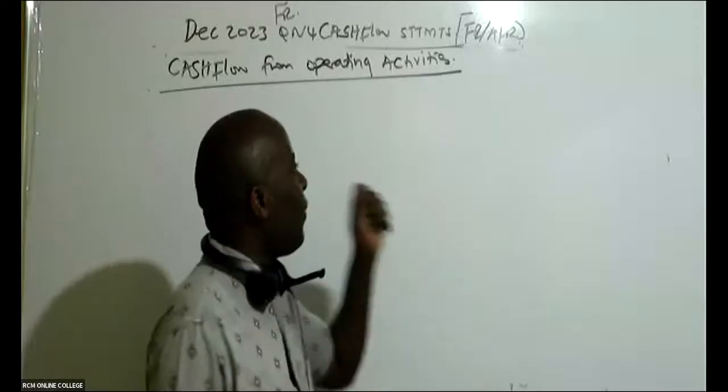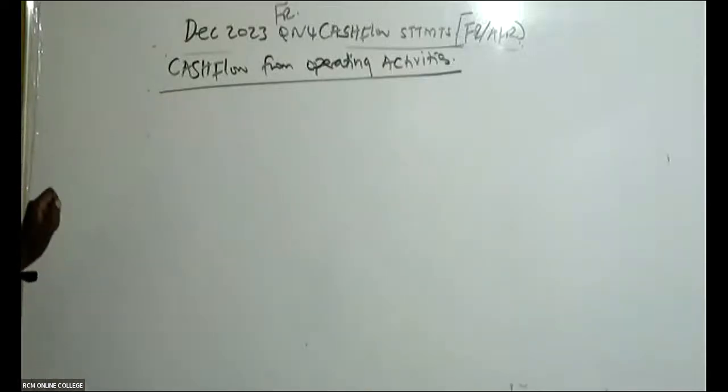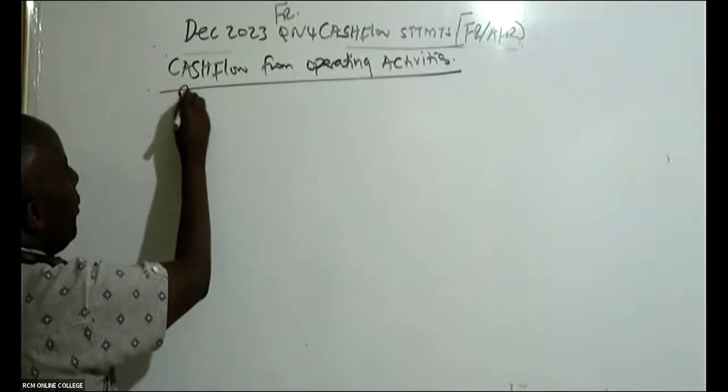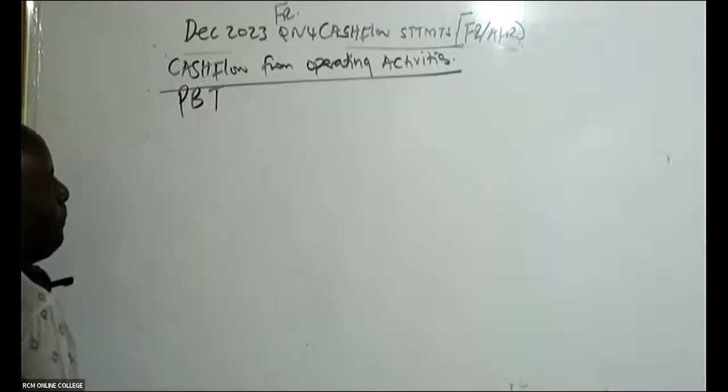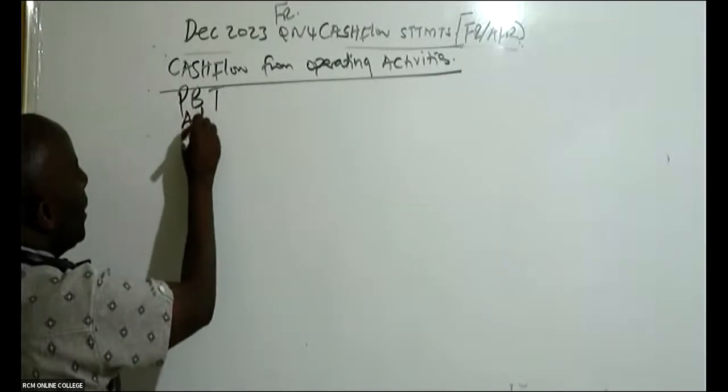So I would want to start with the first one, which is cash flow from operating activities. Our operating activities will always give us profits. So we need to come and look at profit. We must always start with profit before tax. So you have profit before tax, and then you say adjusted for,